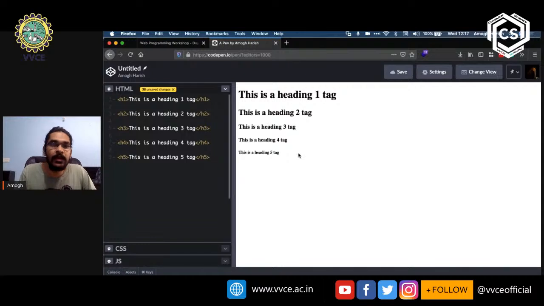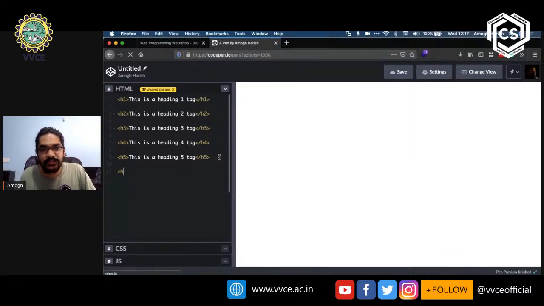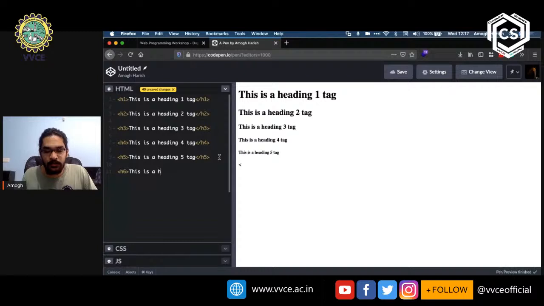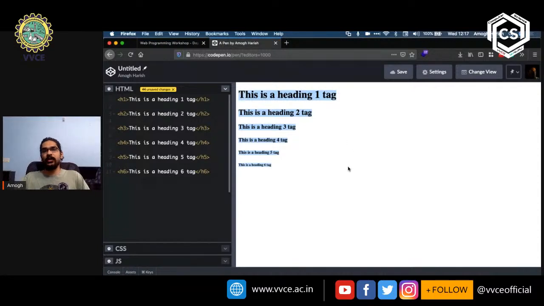So let me quickly create the heading 6 as well. Left angle bracket, h6, right angle bracket. This is a heading 6 tag. Left angle bracket / name of the tag. There we go. So this is what headings look like.